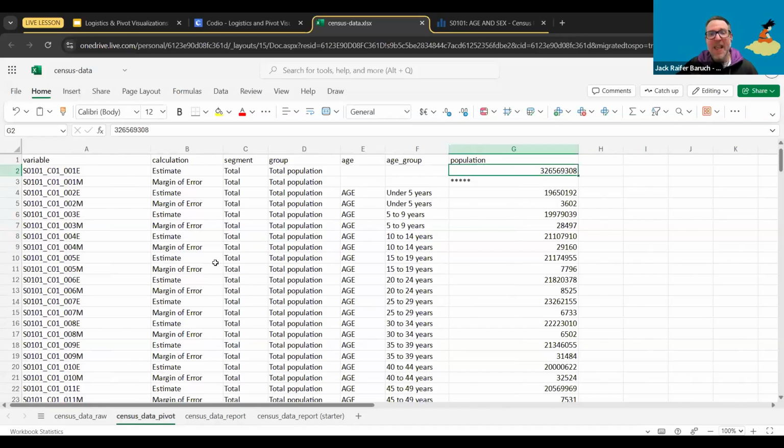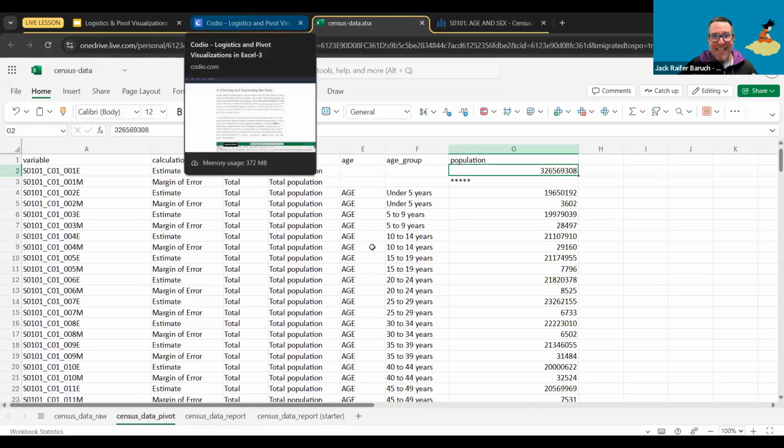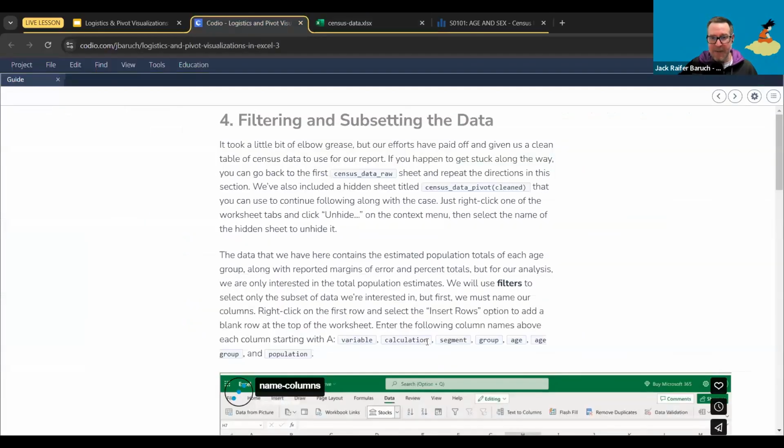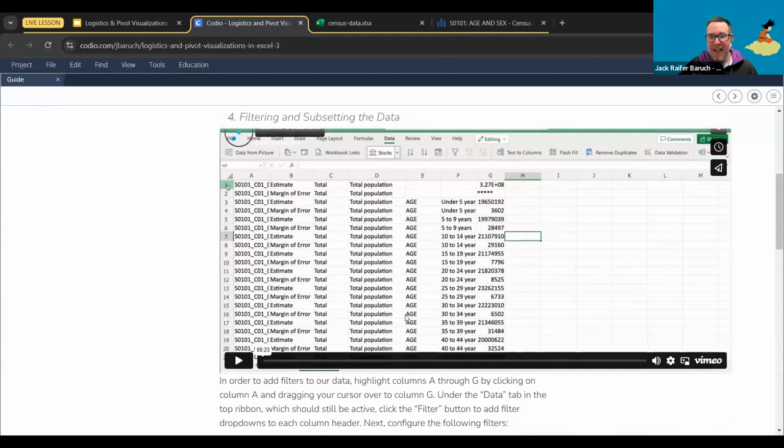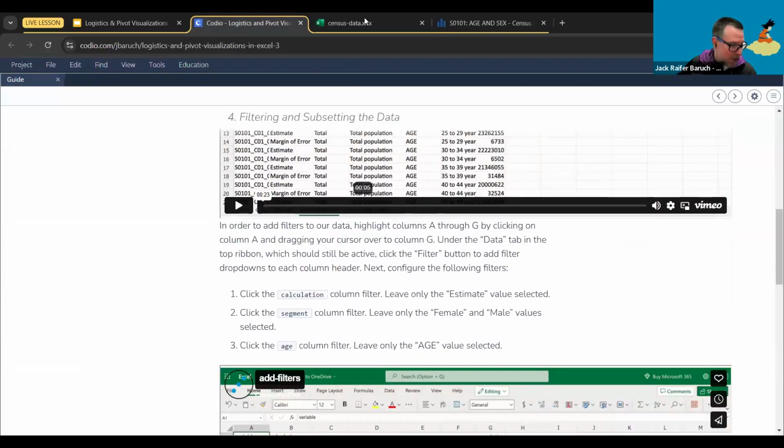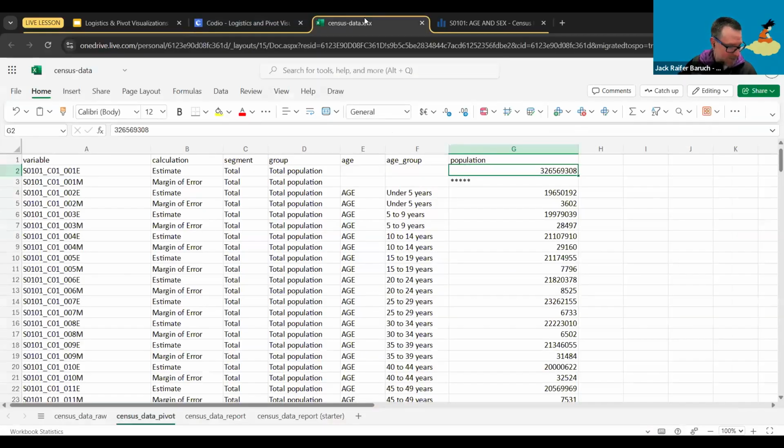Very important. So, to move forward, we need to delete some of these columns because we're not going to use them. But before we can delete them, we have to make sure that we keep all of the data that we actually need. So the first thing that we're going to need to do is some filters.